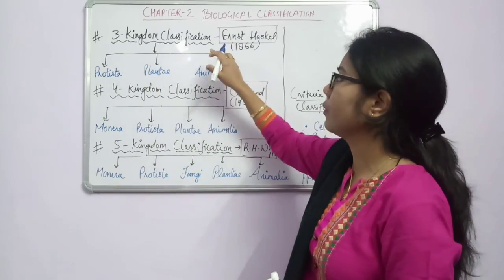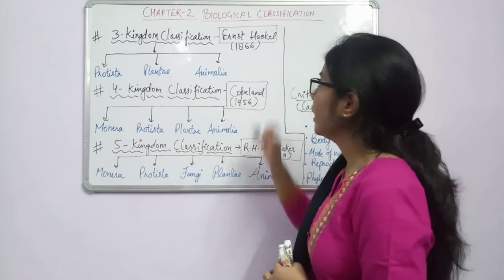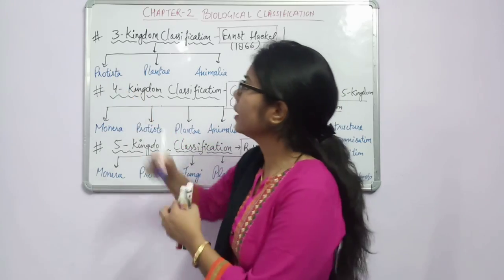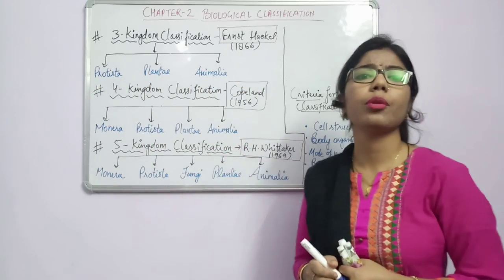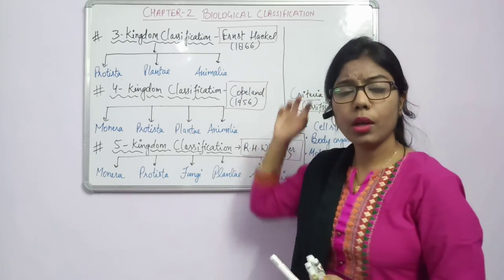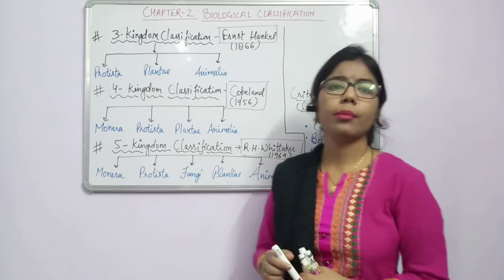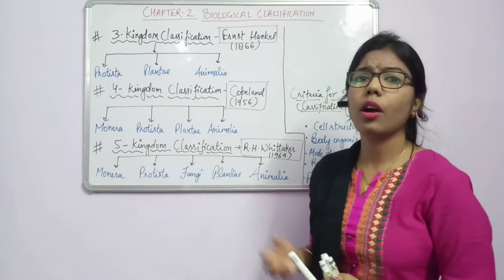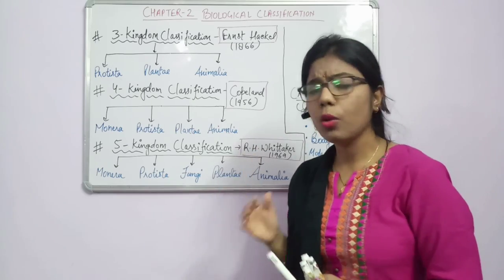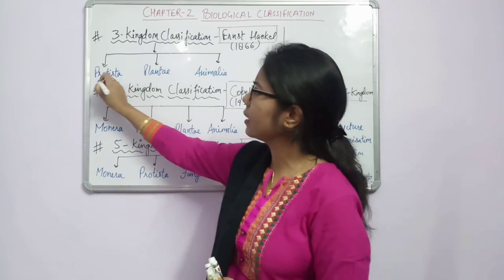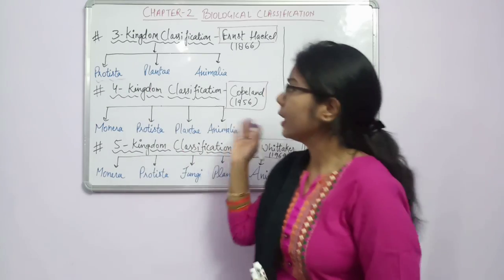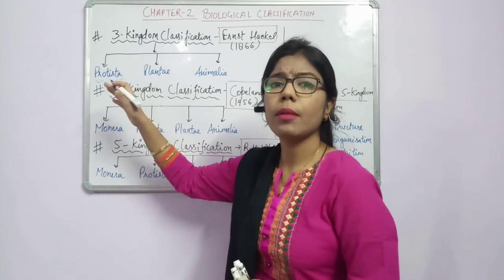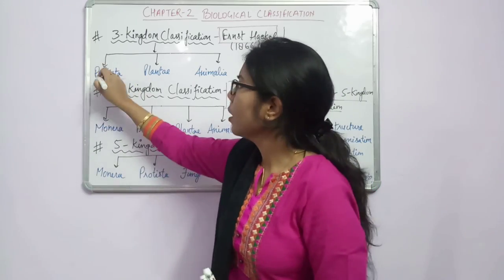In the three kingdom classification, another scientist came, Ernest Haeckel, in 1866. What he has done, he has added one more kingdom, that is Protista. Why has he added Protista? Because of the lower microorganisms, for example amoeba, paramecium, Euglena. All these are simple or lower microorganisms. So they have included all these in Protista, as well as some bacteria and some more unicellular organisms.